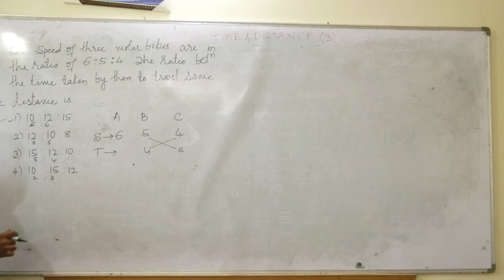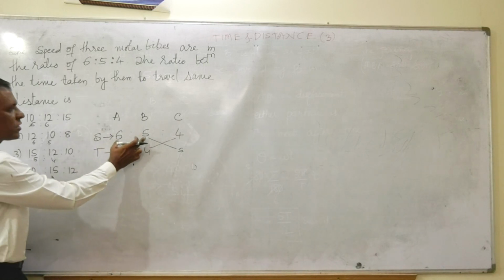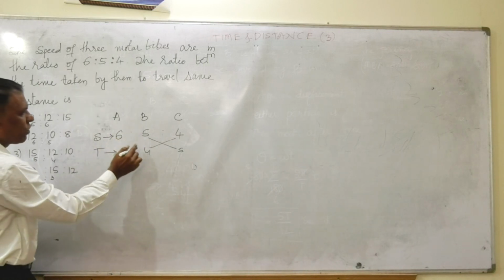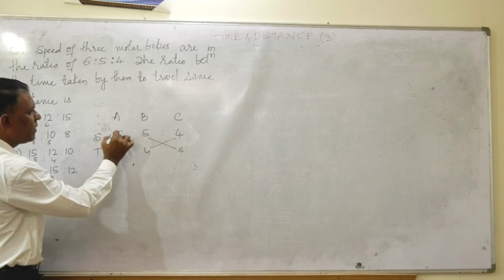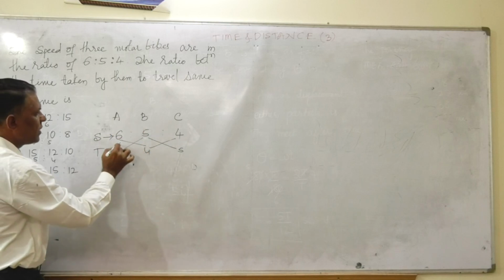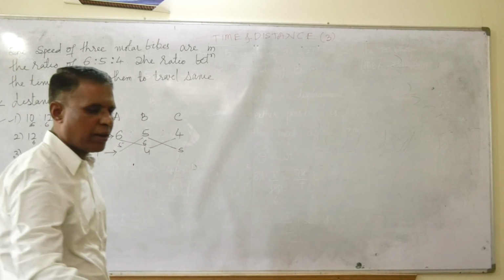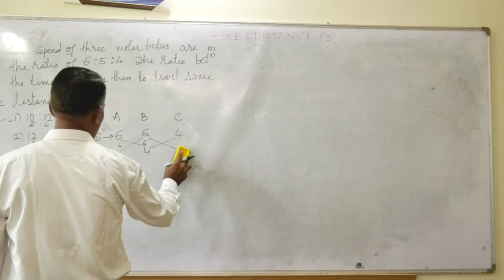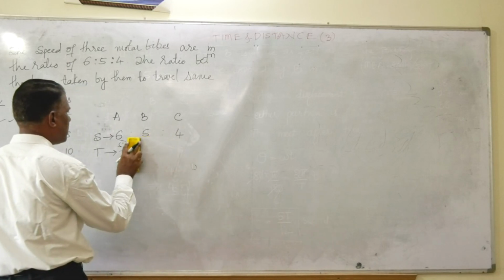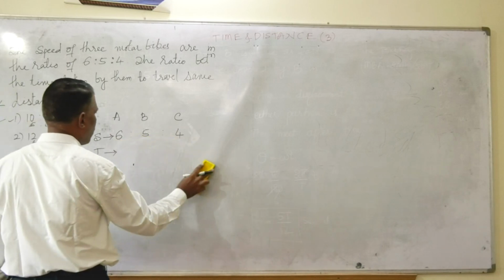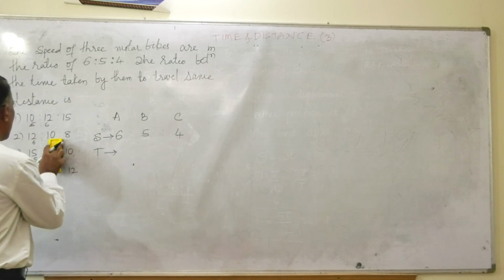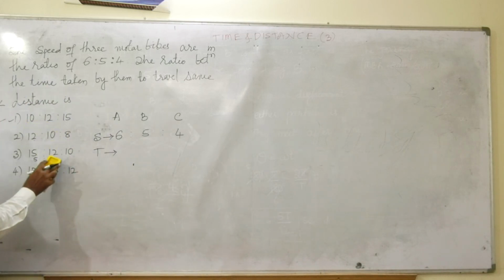In the beginning itself, if the speed is 6 is to 5, quite naturally I required the time is 5 is to 6, friends. Reverse direction. In the answer key, it is the only one answer where I do get a 5 is to 6. This is how I can pick within 5 seconds. Within 5 seconds, my answer is 1. But if you want to calculate, you can.